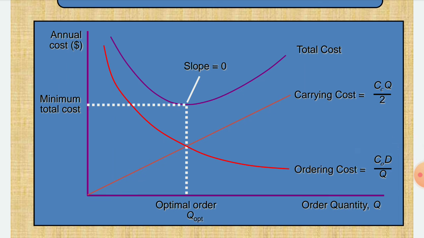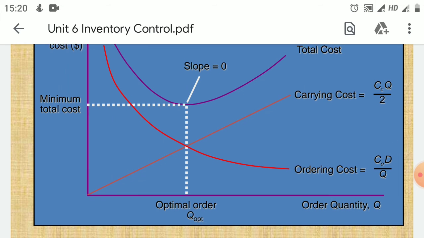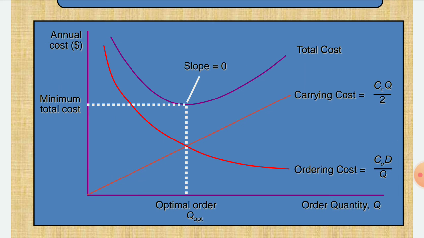In this graph, the x axis is the order quantity and the y axis is the annual cost. The first curve is shown for total cost. Initially it is high, but as the order quantity increases it goes down and again goes upward. Then carrying cost, CC into Q divided by 2, is shown as the sloping line. And ordering cost, CO into D divided by Q, is shown as the parabolic curve.